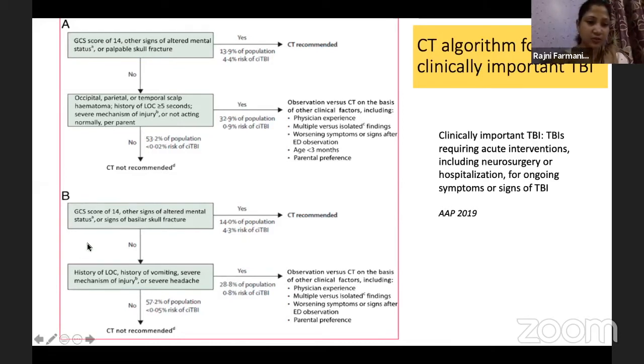When the child is more than 2 years and you have these features again: history of loss of consciousness, history of vomiting, severe mechanism of injury, severe headache, again physician experience, multiple findings, worsening of symptoms, and parental preference, obviously you will get a CT scan done. When these features are not there, then CT scan is not recommended. So in many cases you will be able to avoid the CT scan whenever the child is otherwise well and has just a mild kind of injury.